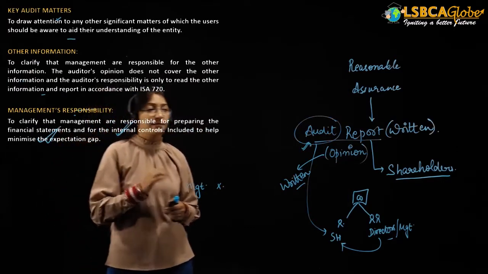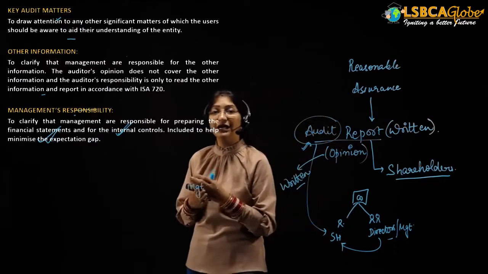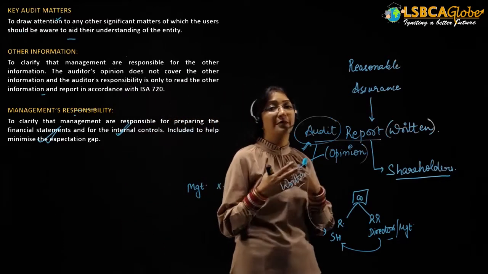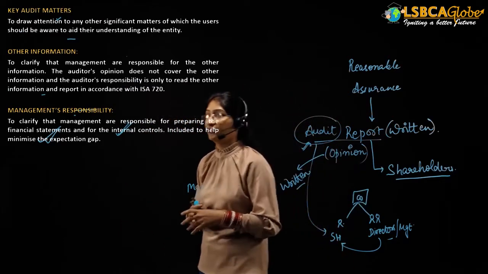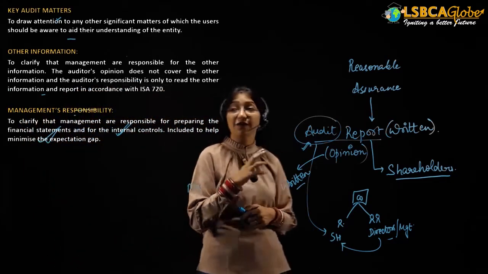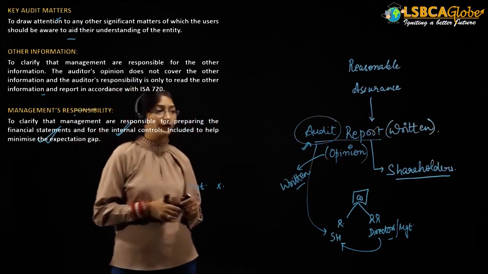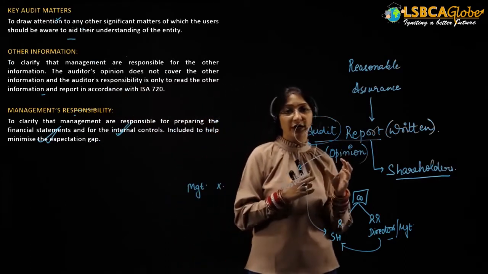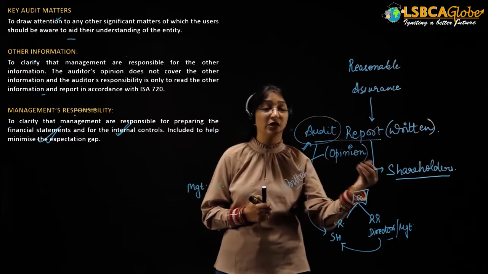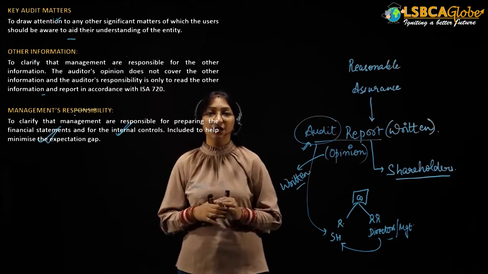Now, key audit matters. Guys, we have discussed that key audit matters are to be provided mandatorily in the case of listed companies. In the case of unlisted companies, the key audit matters could be provided, but it is not mandatory. These are provided to draw attention to any other significant matters which the user should be aware of to aid the understanding of the entity. During the course of the audit, if the auditor finds certain significant matters which he feels the shareholders must be aware of, that particular matter will be provided in the key audit matters.